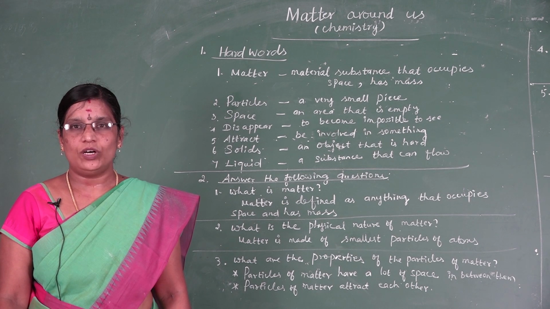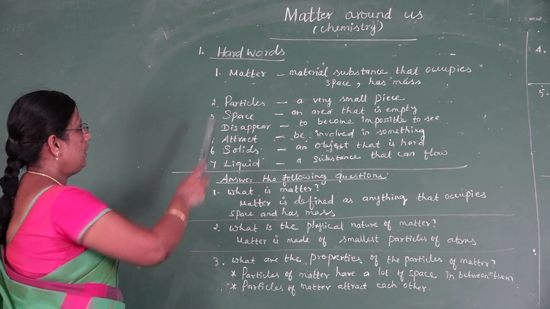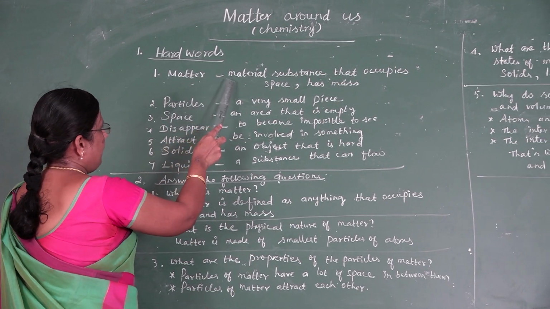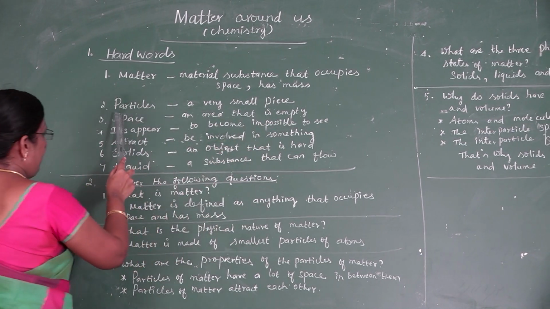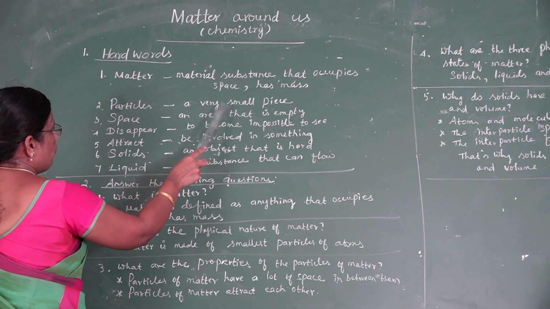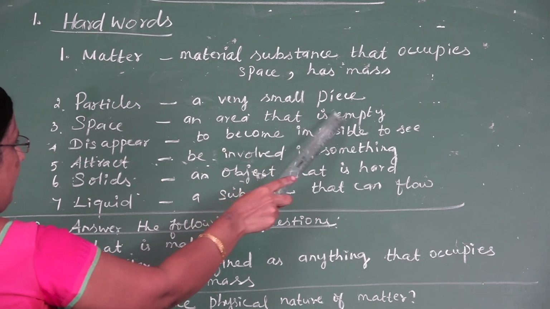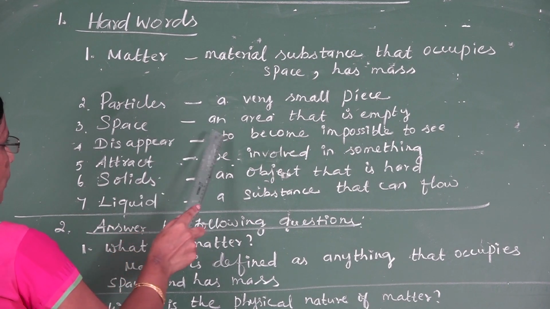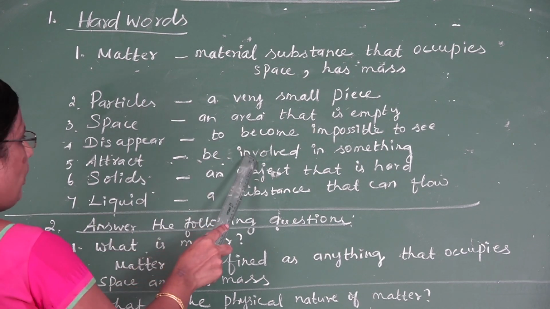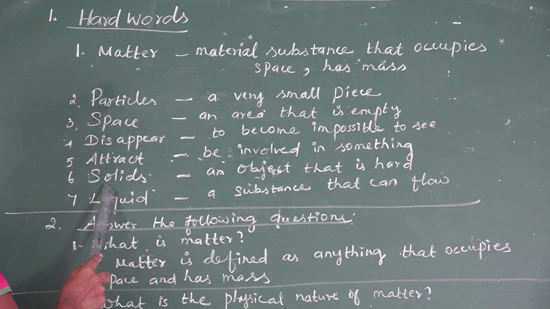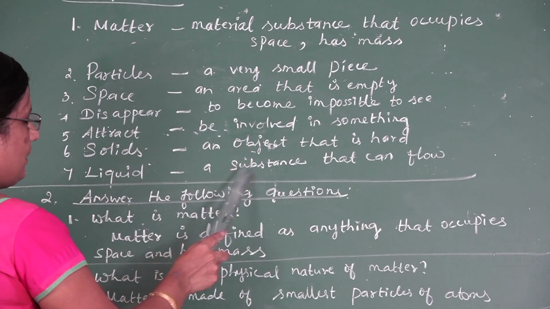Now let us see some hard words with their meanings and some questions from the lesson. Hard words. Matter is material substance that occupies space, has mass. The meaning of particles is a very small piece. The meaning of space is an area that is empty. Disappear means to become impossible to see. Attract means to pull towards. Solid means an object that is hard. Liquid means a substance that can flow.